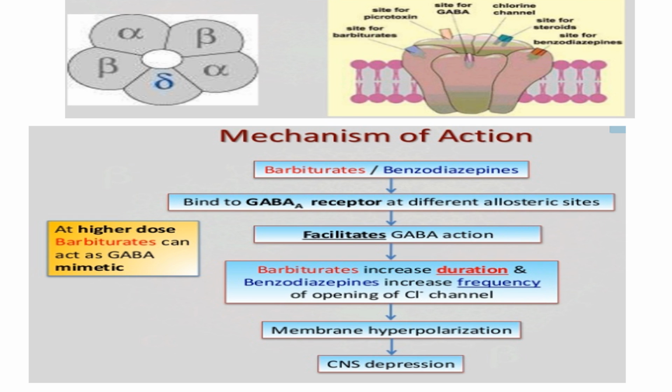So the barbiturates or benzodiazepines will mainly potentiate the action of GABA. GABA is the inhibitory neurotransmitter, gamma aminobutyric acid. When GABA binds to its receptor on the chloride ion channel, it will cause the opening of the ion channel and there will be an influx of chloride ions from the extracellular to the intracellular side.